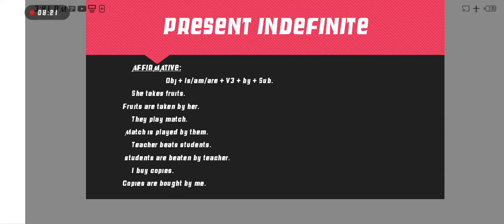So are, because fruits is plural. Then we need the third form to make passive voice, so we are putting here the third form of take, taken, and then by, and last one subject.